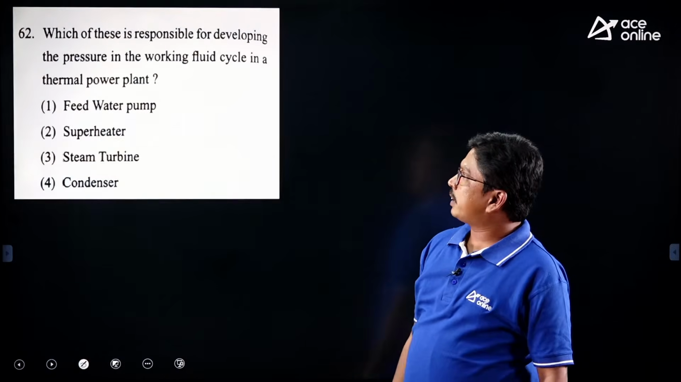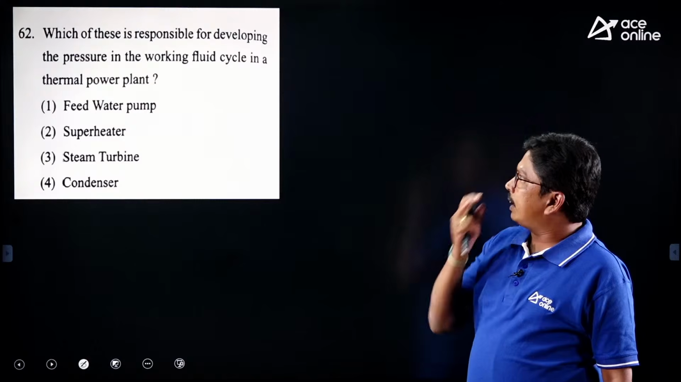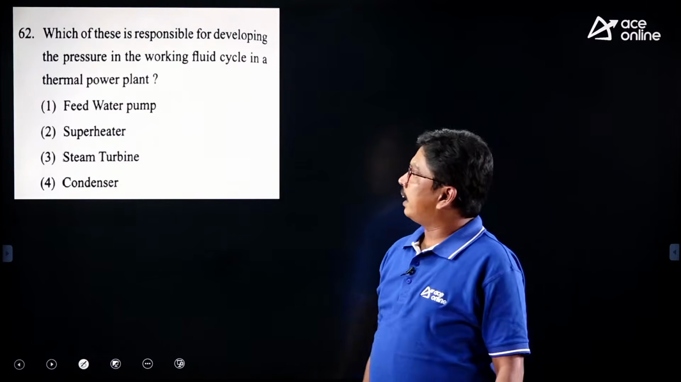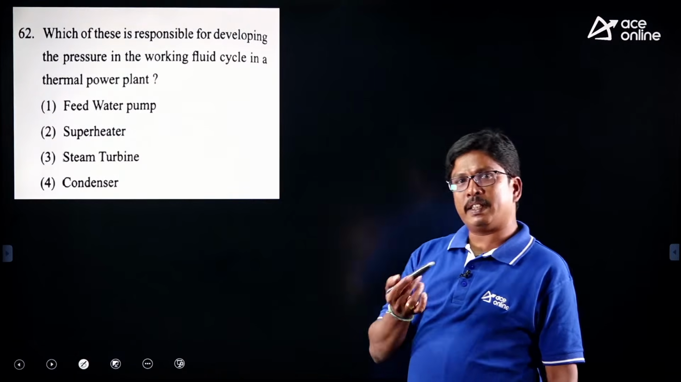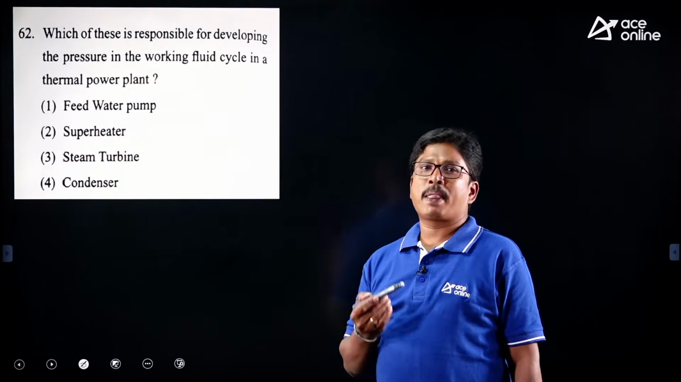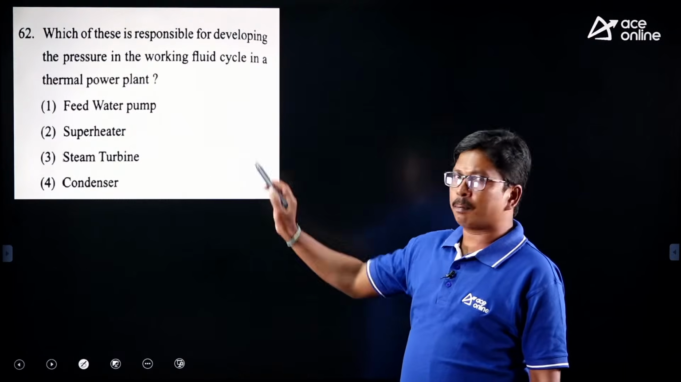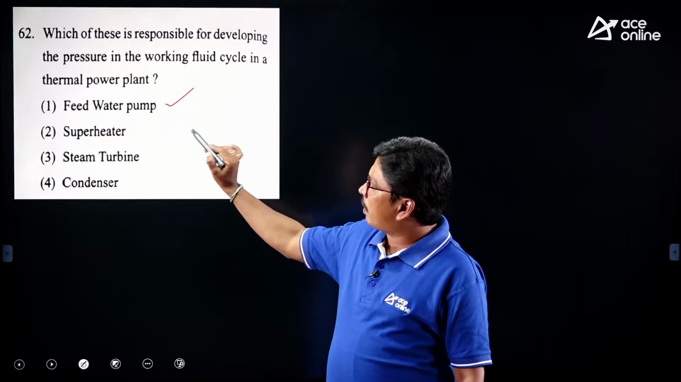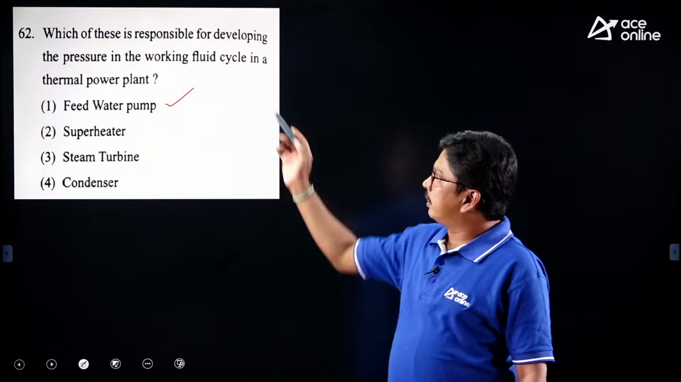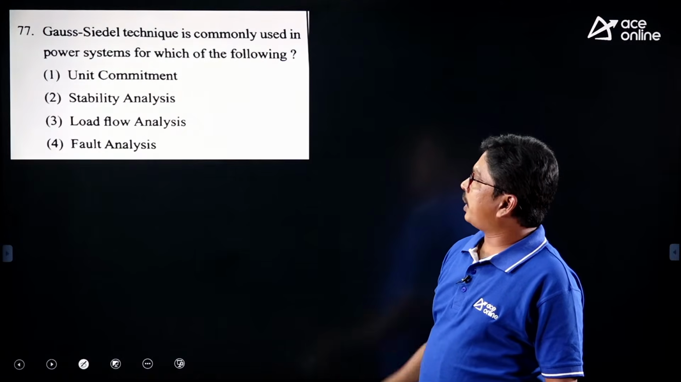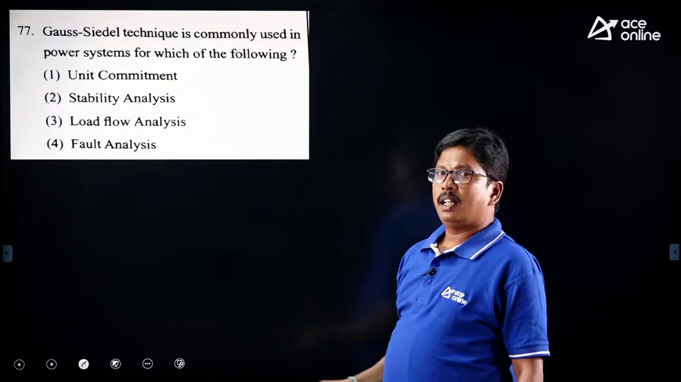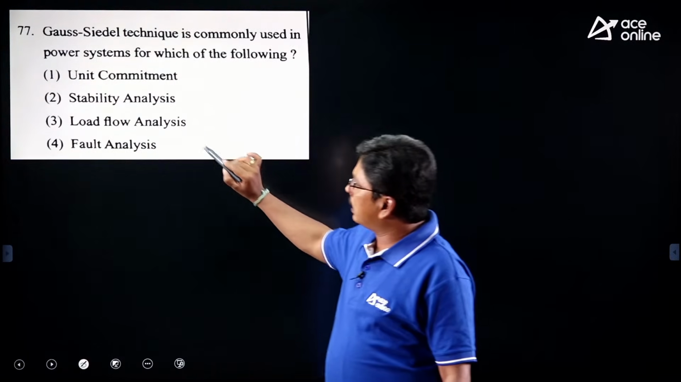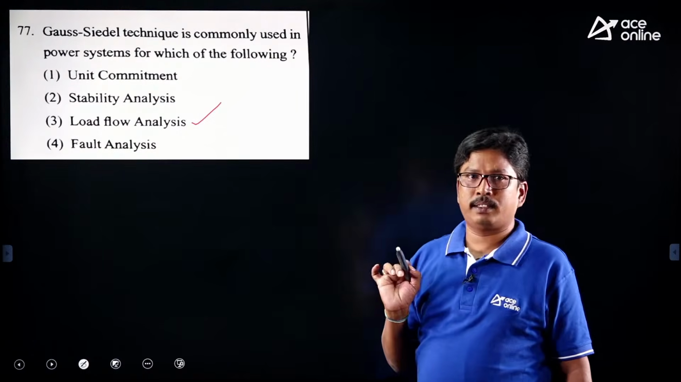Clear? And the next question: which of these is responsible for developing the pressure in the working fluid cycle in a thermal power plant? This question was given directly in test 2 conducted by AS Engineering Academy. The options are also the same there, so it is the feed water pump. The feed water pump is responsible for the working pressure. And the next question, one of the easiest, a direct answer question: where do we use the Gauss-Seidel method? The method itself is called the Gauss-Seidel load flow method, so we use it in load flow analysis.